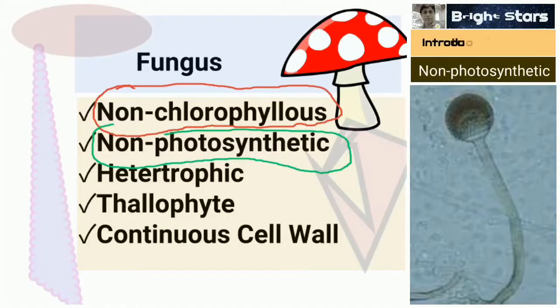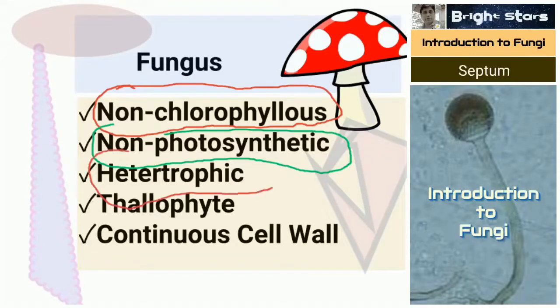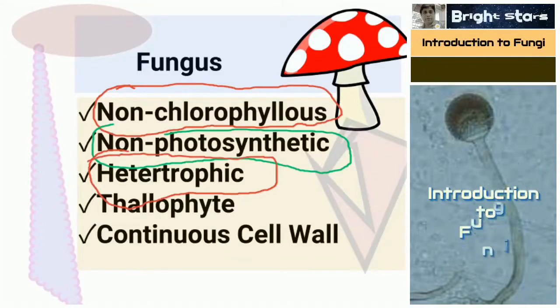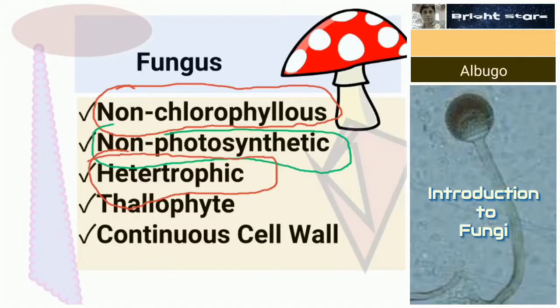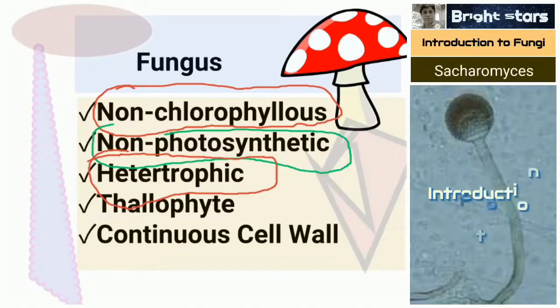That's why it depends on other organisms. That's why we call it heterotrophic. Heteros means different, trophium means food. It depends on other organisms for its food and nutrition. That's why we call it a heterotrophic organism.